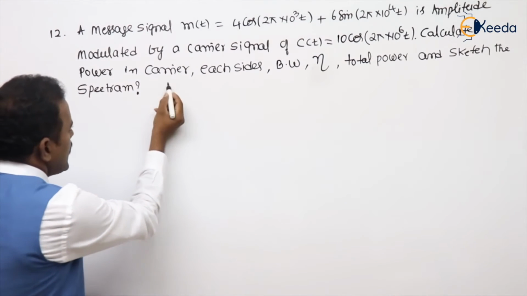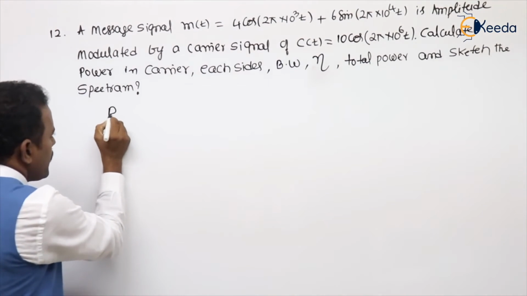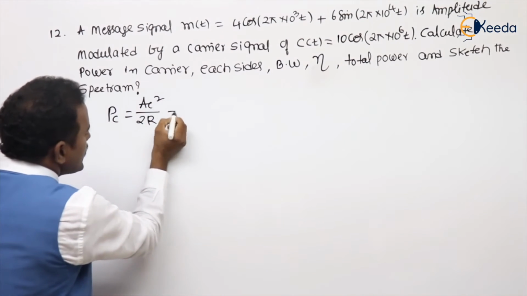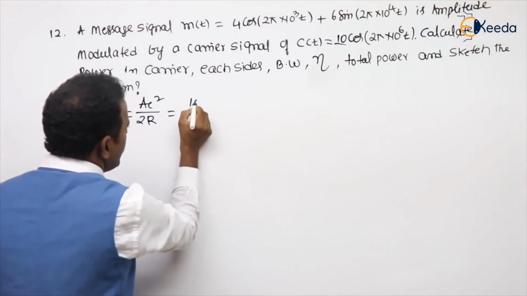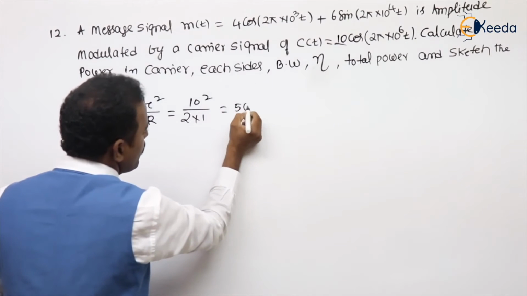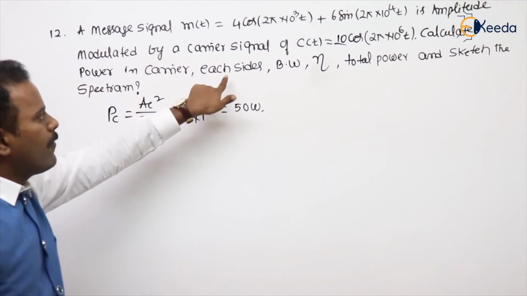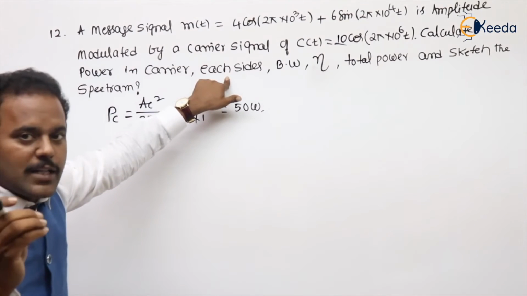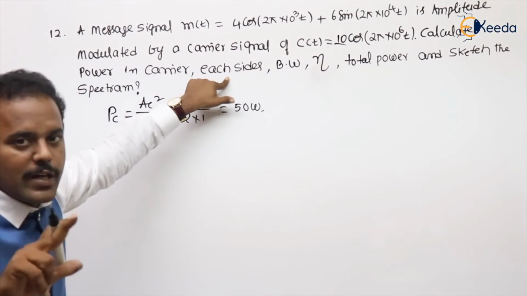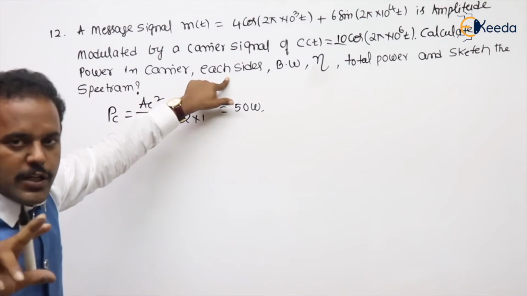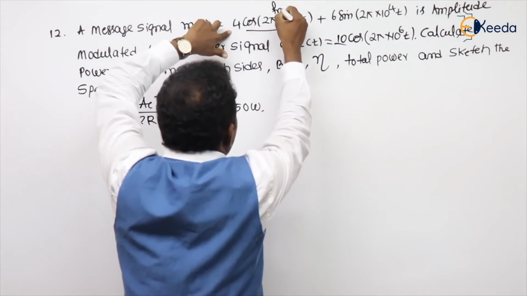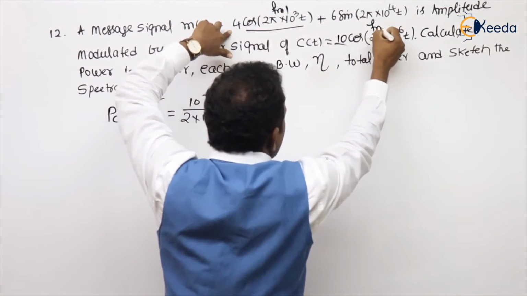So what is the first question they asked? Power in the carrier. What is the carrier power? PC is AC square by 2R. What is the AC value given? 10. 10 square by 2, any resistance given? No. Not mentioned means 1. So 50 watt. Power in each sideband. How many sidebands will come here? This is a multi-tone modulation. For each frequency, 2: USB1, LSB1. Second one also USB2, LSB2. This one you can take as fm1, this you can take as fm2.